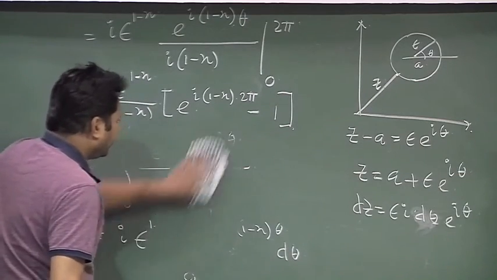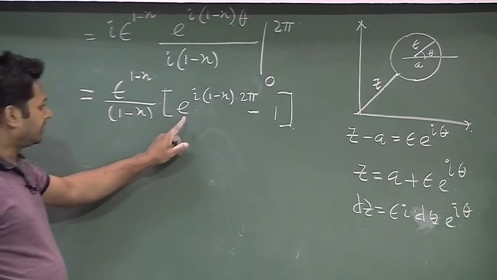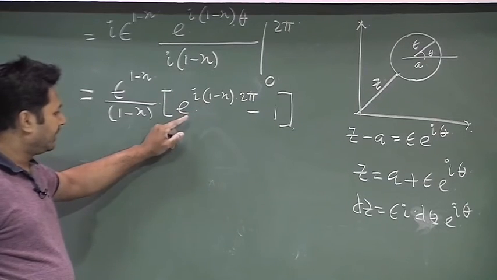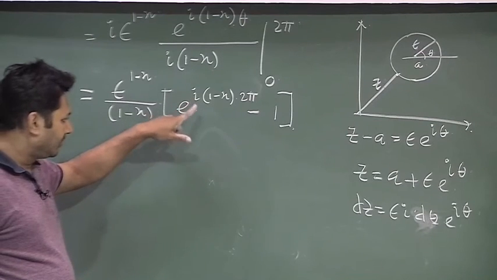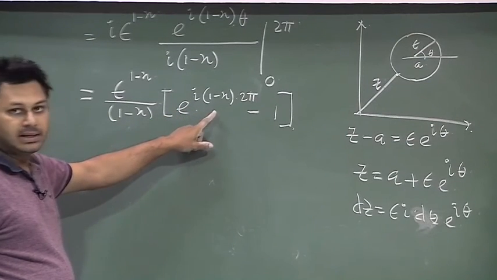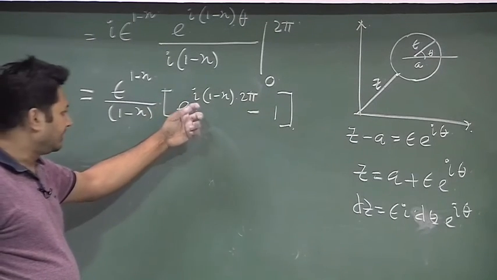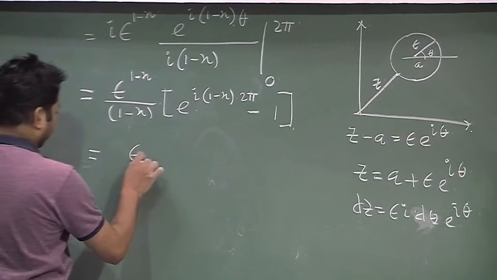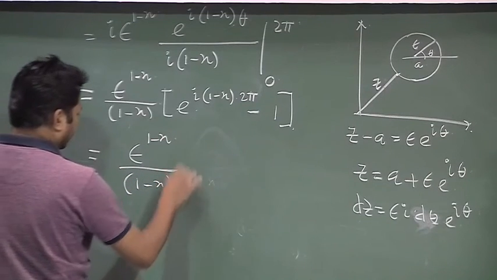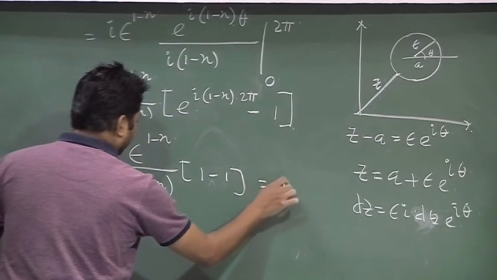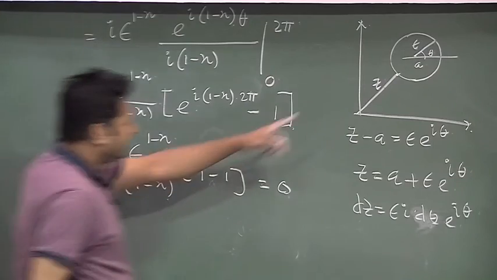e to the power i(1 minus n) 2 pi is essentially 1, because it is cos (1 minus n) 2 pi plus i sin (1 minus n) 2 pi. Sin (1 minus n) 2 pi is 0, and cos (1 minus n) 2 pi is 1. So, it is 1, and I will have epsilon to the power 1 minus n over 1 minus n times (1 minus 1), which is 0. This is also an important outcome, when I calculate in this region.